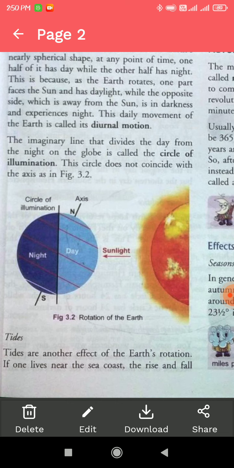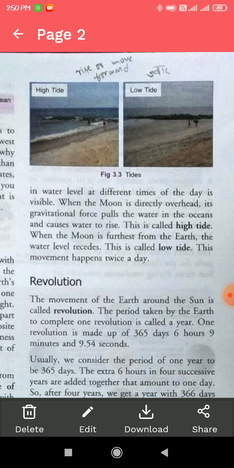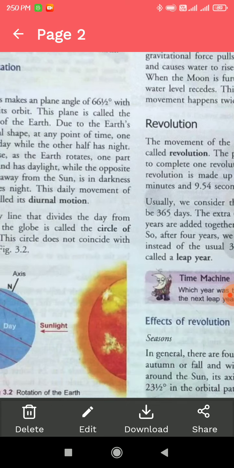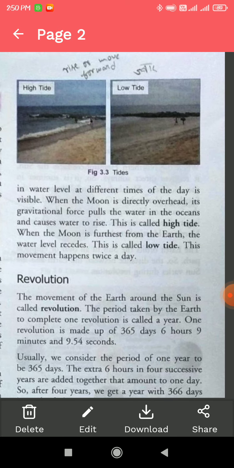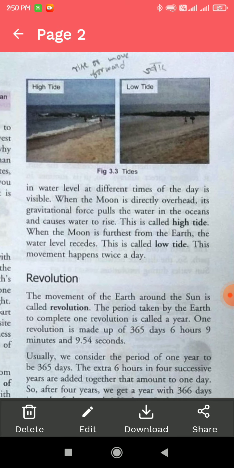Now, the next important topic, that is tides. Tides in Hindi we can say jwar bhata. Tides are another effect of earth rotation. If one lives near the coast, the rise and fall in water level at different times of the day is visible.